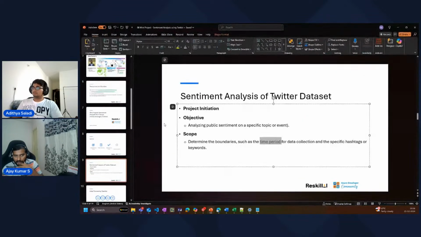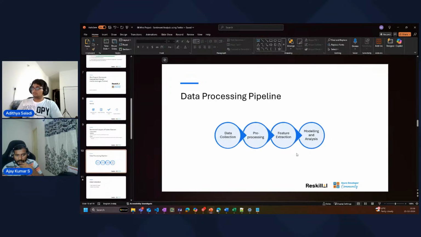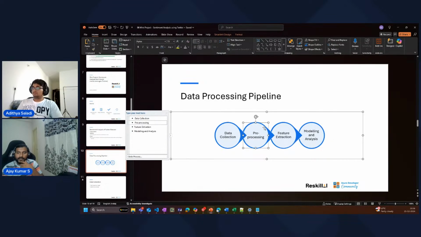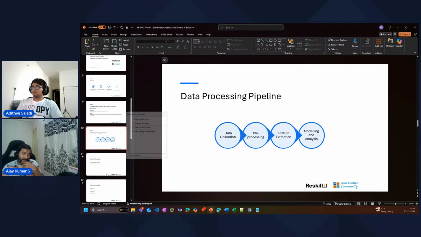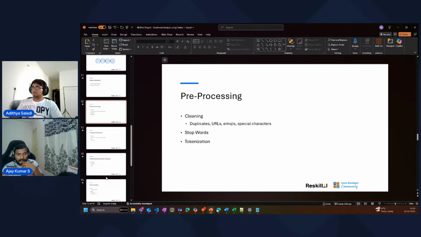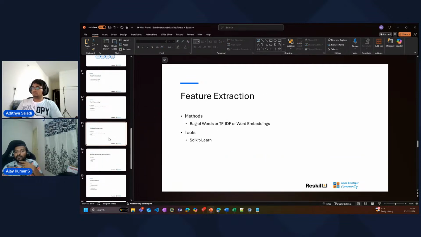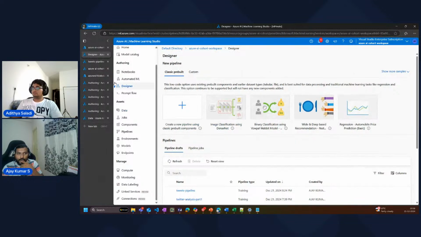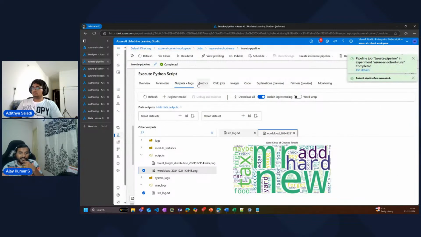Now what we have done is we have done the data collection, we have done the pre-processing, we have two more things left. We need to do feature extraction, right? If you remember, we are going to use either bag of words or tf-idf methodologies, right? I mean, these are different algorithms. Like I said here, there are multiple ways in which you can do feature extraction, right? I will use tf-idf, and then there is something called as ngram. So I'll show you how we can reuse some existing ones and the new ones.